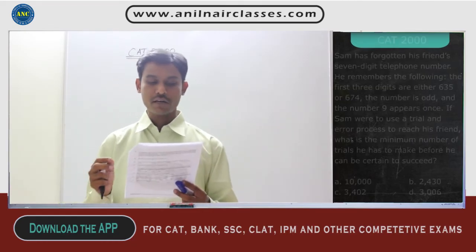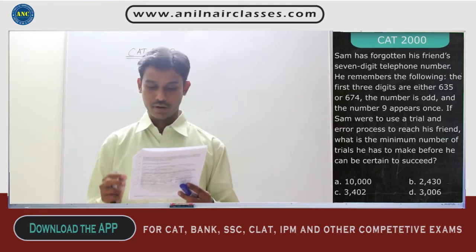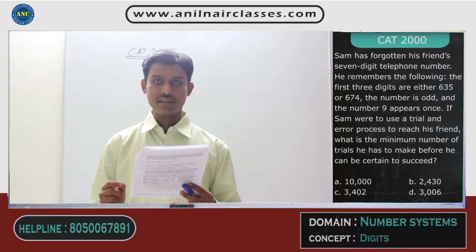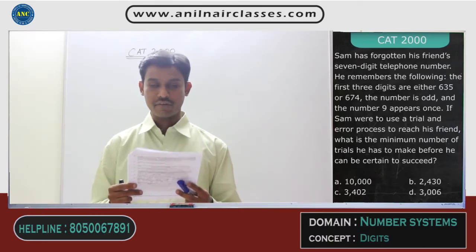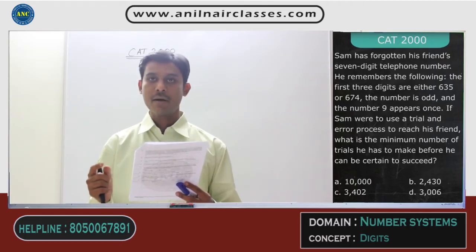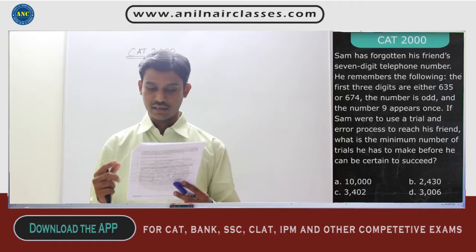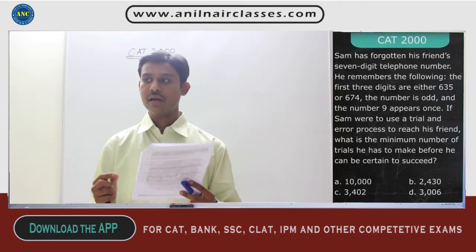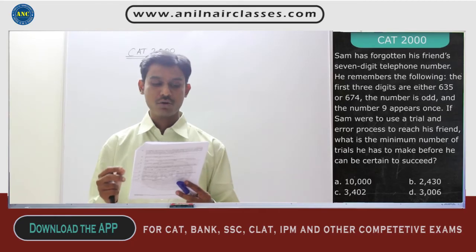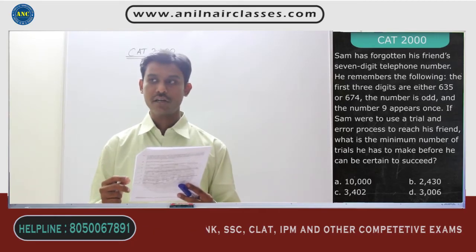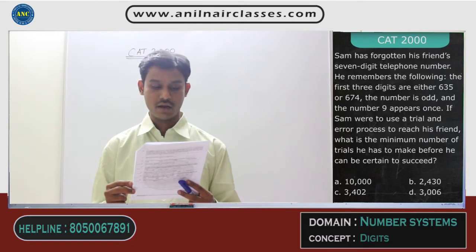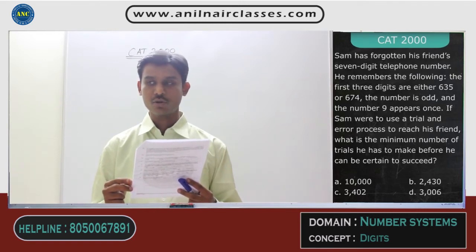Sam has forgotten his friend's 7-digit telephone number. He remembers the following. The first 3 digits are either 635 or 674. That is the first thing that he remembers. Second thing is, the number is an odd number. Third thing is, the number 9 appears only once, right? If Sam were to use a trial and error process to reach his friend, what is the minimum number of trials he has to make before he can be certain to succeed, right?